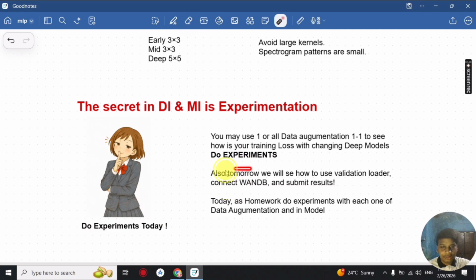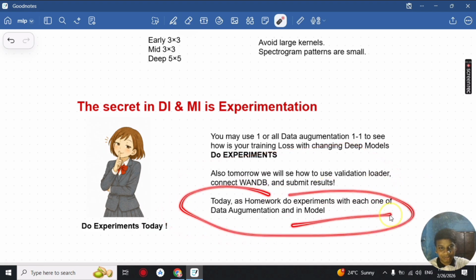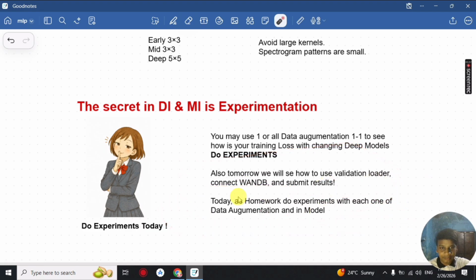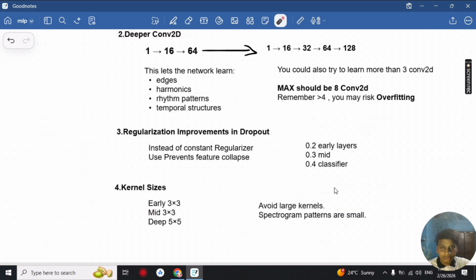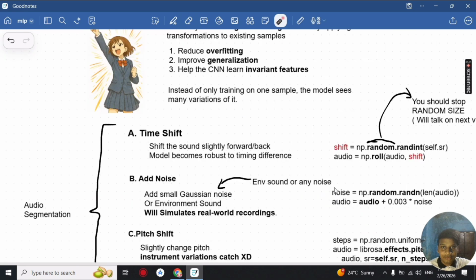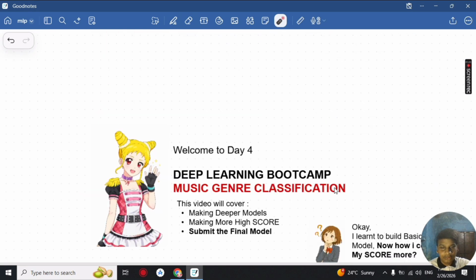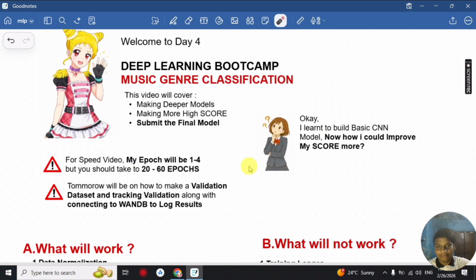So finally, do experiments, and tomorrow we'll be learning how to use our validation loader, connect WandB and submit the result. So today as homework, do experimentation with one of the data augmentations and the deeper model which I provided. For our optimizer and early stopping, please don't change it. It is already professional level.